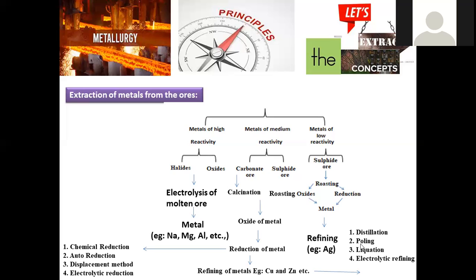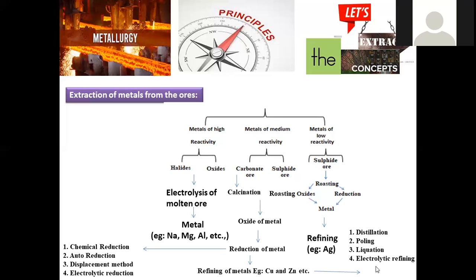And next is about poling. Poling is where the metal is taken and subjected to continuous stirring. Mostly copper-type metal will be purified by this refining process. And next is about liquation. Liquation means if any crude metal is heated beyond its melting point so that it converts into liquid form, then at that liquid stage, based on the densities of the pure metal and the associated impurities, we can discard them, right?